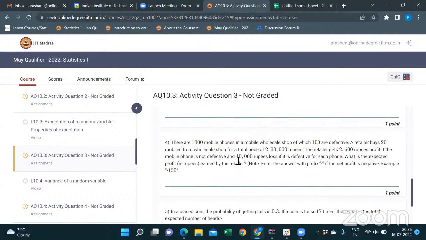There are 1,000 mobile phones in the mobile wholesale shop, of which 100 are defective. A retailer buys 20 mobiles from the wholesale shop for a total price of 2 lakh.